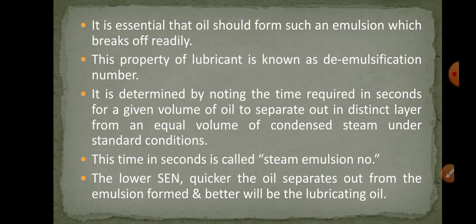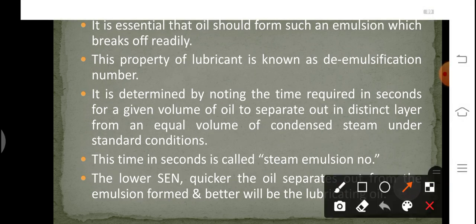It is essential that oil should form such an emulsion which breaks off readily. This property of a lubricant is known as the de-emulsification number. So how can we determine it? It is determined by noting the time required in seconds for a given volume of oil to separate out in a distinct layer from an equal volume of condensed steam under standard conditions.